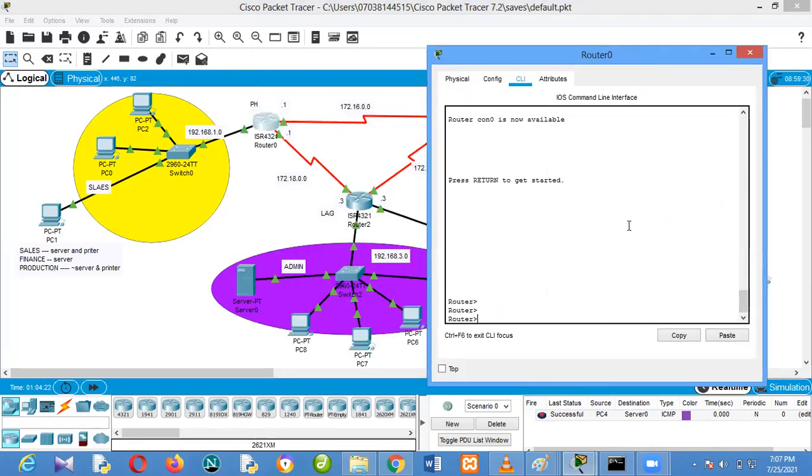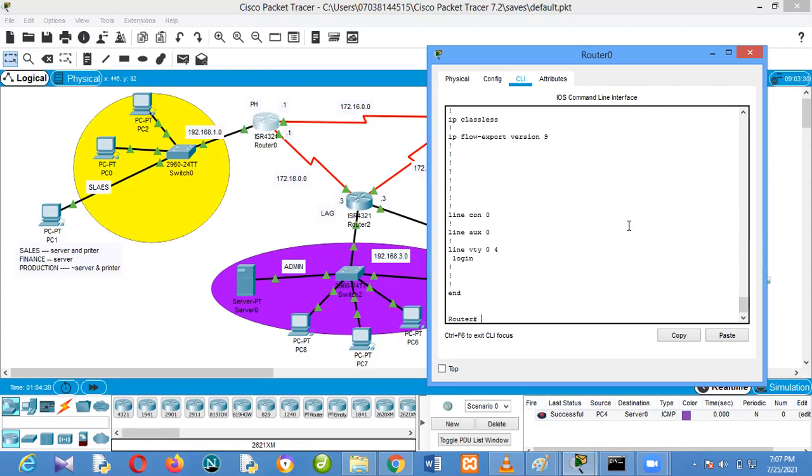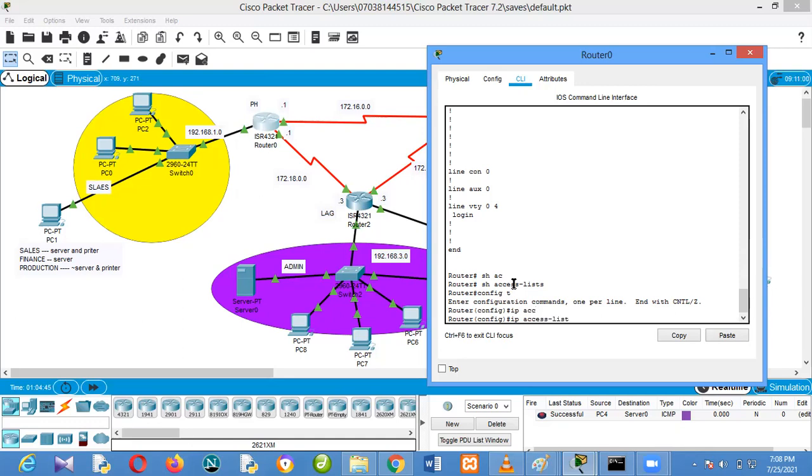So enable, config. Let me be sure there's no other configuration. Show running configuration or show access list. There's no access list here. So configure terminal. I'm using IP access list. I'm using standard.